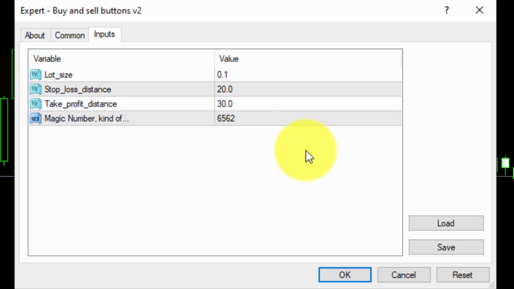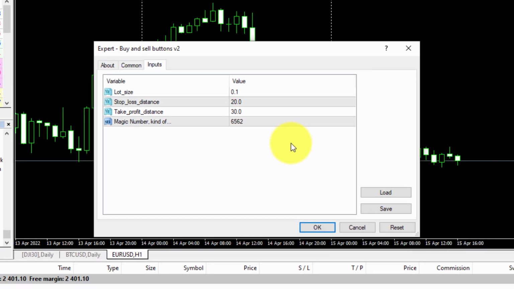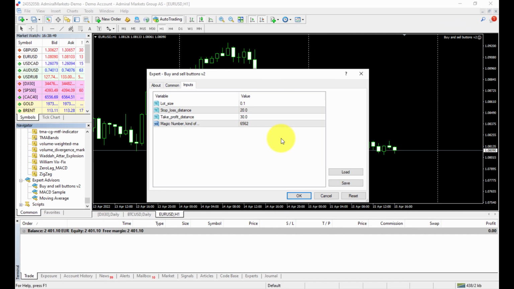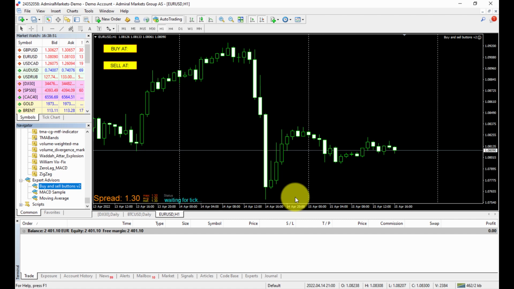Finally, we will not change the value of the magic number. All fxDreema EAs are given a magic number by default. No changes are required here. As soon as the EA is running, both buttons will immediately appear on the chart. In this example, we will program a buy limit order. Depending on the position of the current price and the selected programmed price, the order will be a pending limit or a pending stop. The EA will do it automatically.